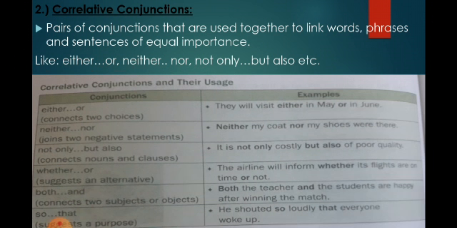Neither nor joins two negative statements. Neither my coat nor my shoes were there. Not only but also connects nouns and clauses. It is not only costly but also of poor quality. Whether or suggests an alternative. The airline will inform whether its flights are on time or not. Both and connects two subjects or objects. Both the teacher and the students are happy after winning the match. So that suggests a purpose. He shouted so loudly that everyone woke up.